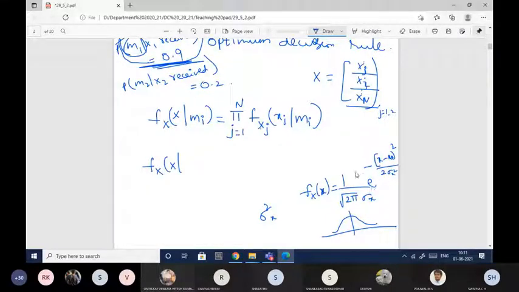Okay, so the same formula I have used, where sigma x I have substituted as root n naught by 2, because the variance of xj was nothing but n naught by 2. So I need to have just sigma x, so it is root n naught by 2. In the same way, this sigma x square I have replaced with n naught by 2, and mu I have replaced with sij. Okay, these all I have already derived. So using the same formula and substituting those values in this, we have finally got as